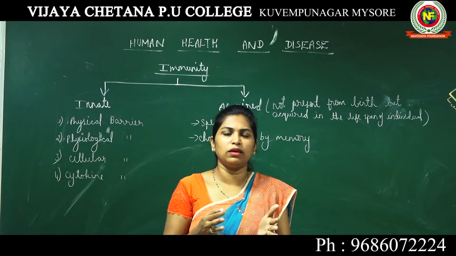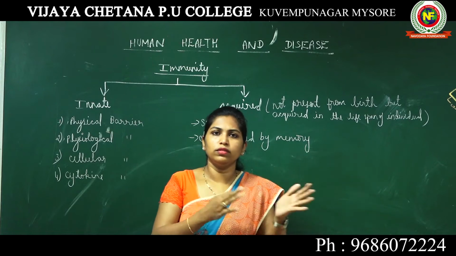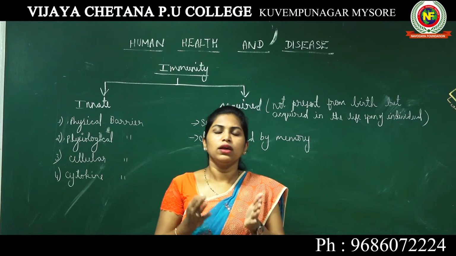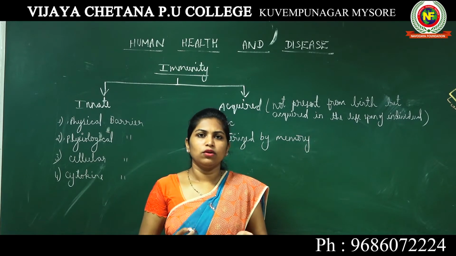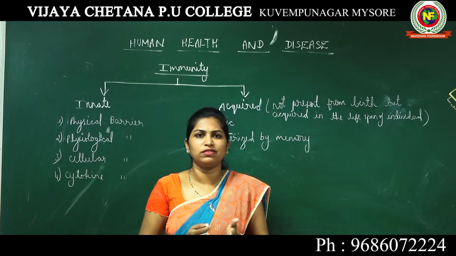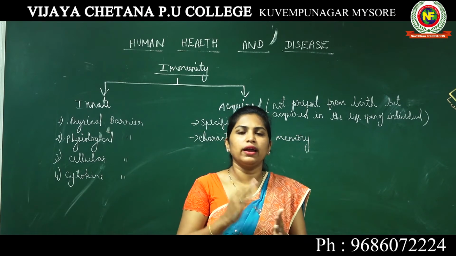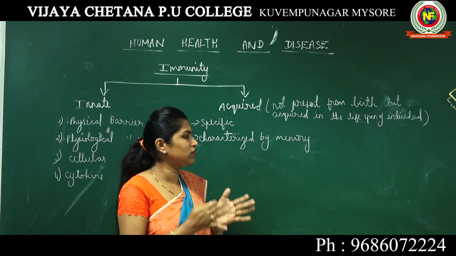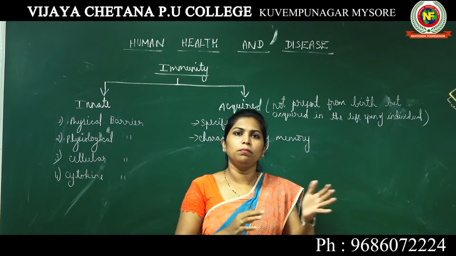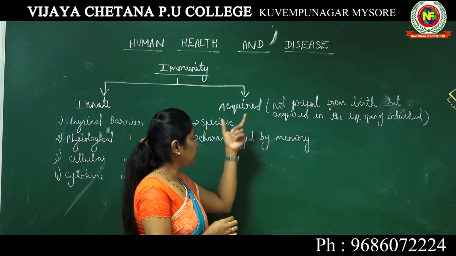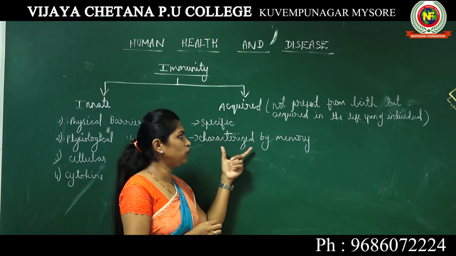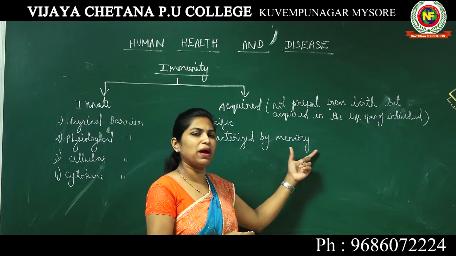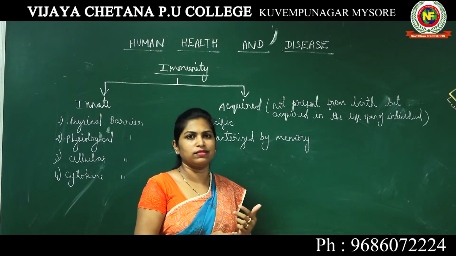Your immune system recognizes that, and without waiting for a longer time, your body immediately responds and kills that particular bacteria. Since your immune system has the memory of the prior attack, acquired immunity is said to be characterized by memory. That means your body remembers which pathogen has attacked it previously.